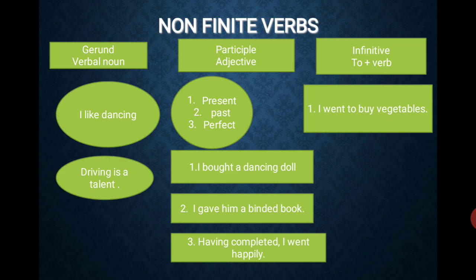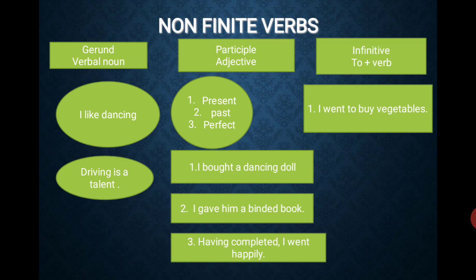Look at the first example sentence. I like dancing. So what is the verb here? I is a subject, like is a verb. And what is dancing? Dancing also seems to be like a verb. Is it a finite verb? No, it is a noun. It's the name of an act. We just move our hands and legs to show some gesture. It is dancing. It's the name of some act. So if it's the name of something, it's a noun. It's not a verb here. So dancing is a gerund.